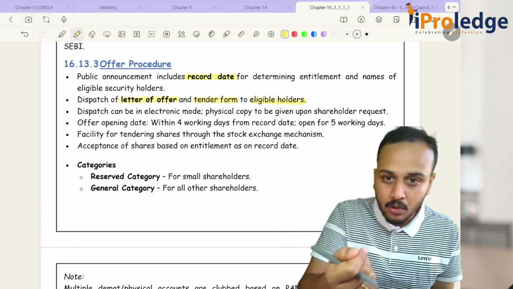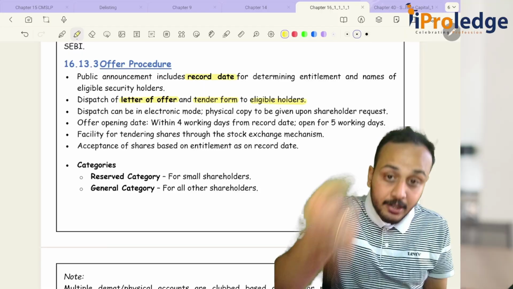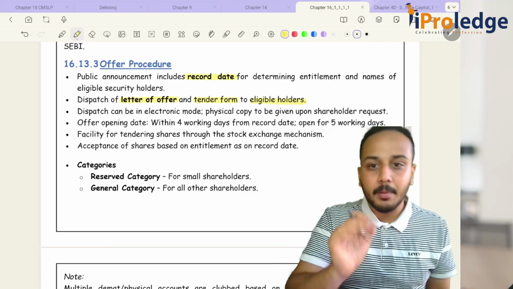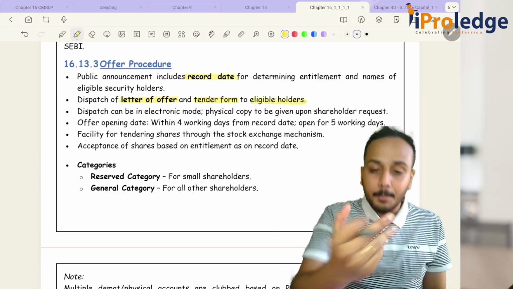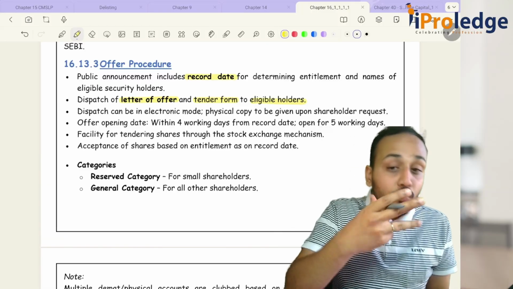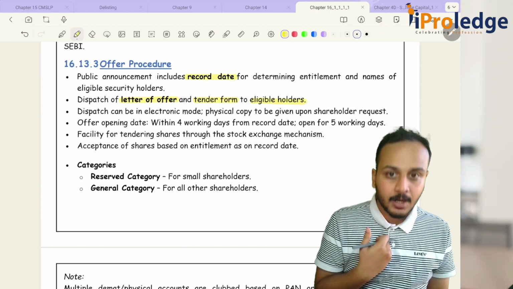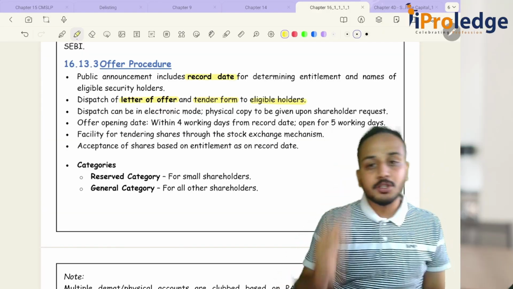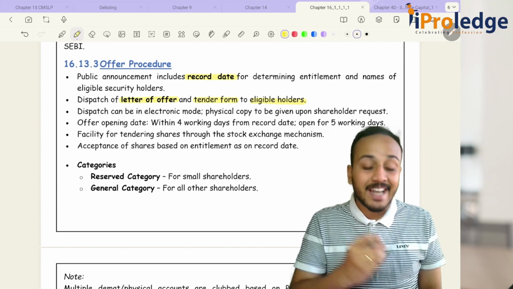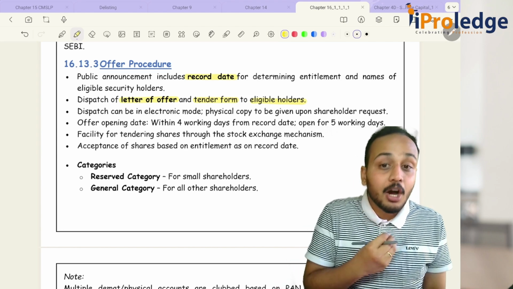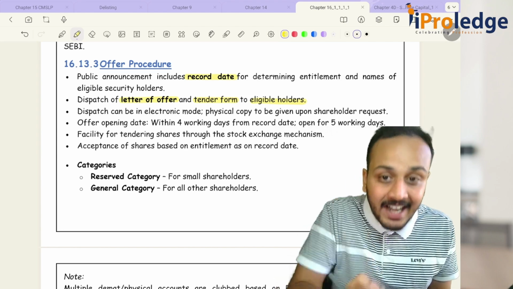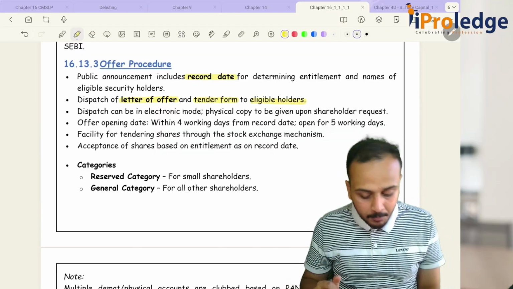See, you are a shareholder in my company and I would like to offer you the opportunity to buy back your securities. If you want to sell your shares back to the company, I will also give you something called a tender form, where you mention how many shares you are ready to tender for the buyback procedure.